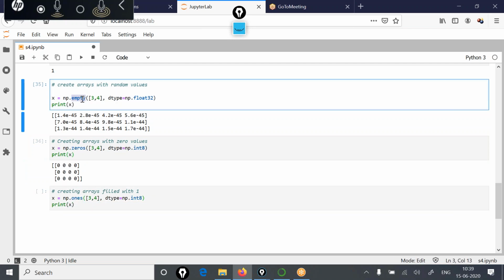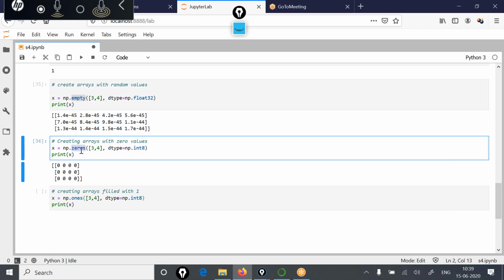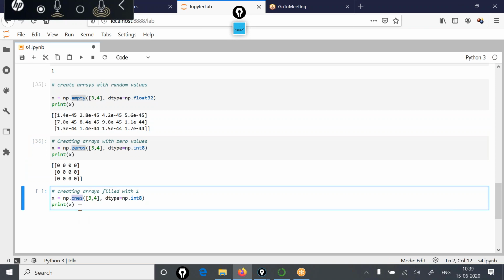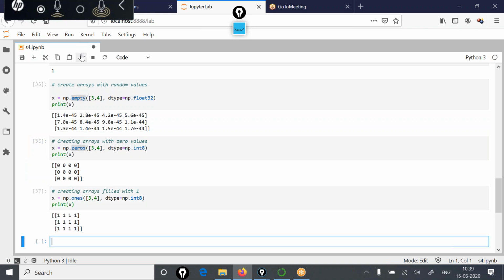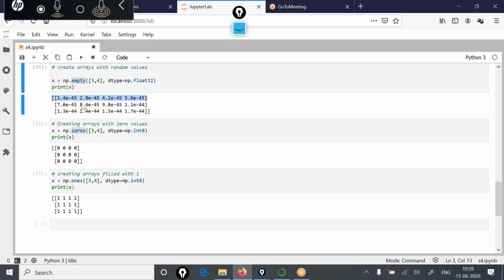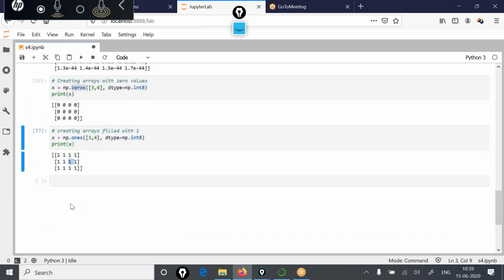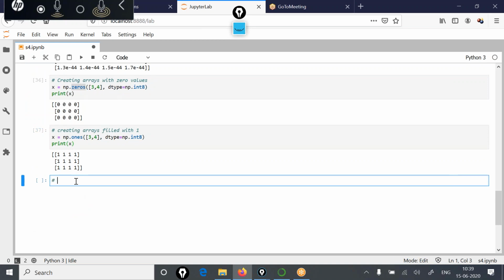NumPy creating arrays: np.empty creates arrays with random values, np.zeros creates arrays with 0 values, and np.ones creates arrays filled with 1 values. See the difference: random values, 0 values, and here we are getting the array filled with ones only. Another thing that you must know is how you can convert lists to arrays.